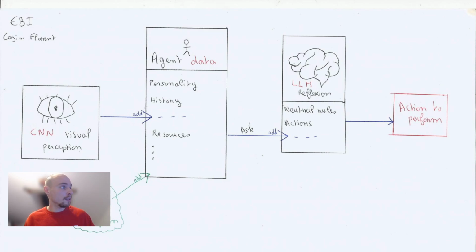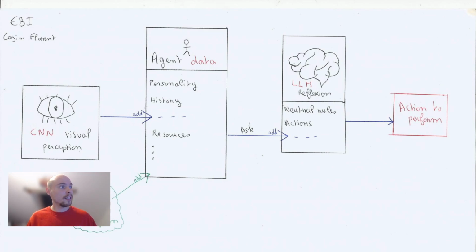And we have a CNN visual perception. This is very important because this is literally the eyes of the AI. This is something close to human vision, giving the possibility to make mistakes, and this is something very strong and important. You will see why after, during the proof of concept on Unreal Engine 5 that I made.